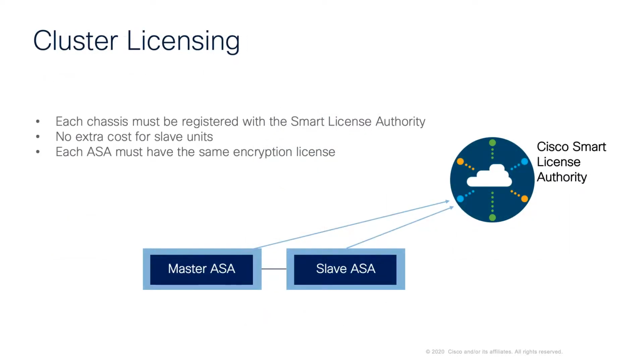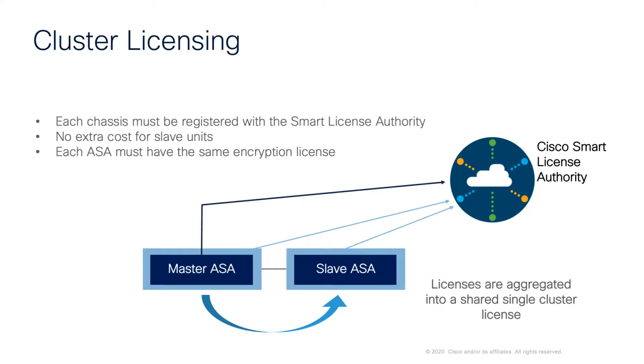When it comes to cluster licensing, again, each chassis must be registered with the Smart License Authority. There are no extra costs for slave units, but each ASA must have the same encryption license. So again, the master in the cluster will communicate with the smart portal. It will transfer the configuration to each of the slave units within the cluster. And then those licenses are aggregated into a shared single cluster license.